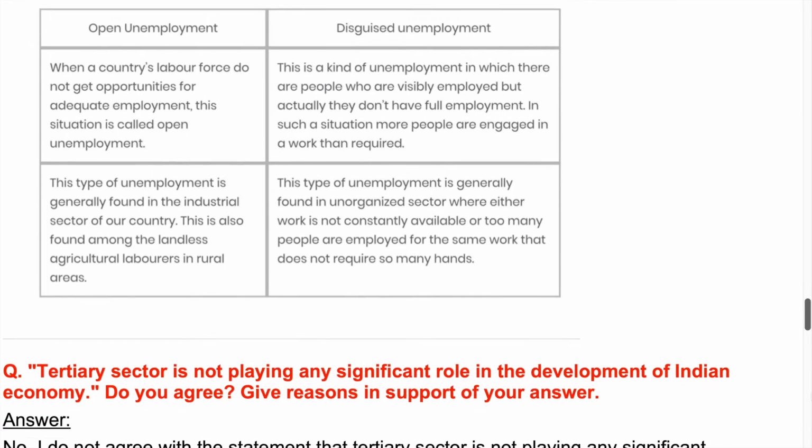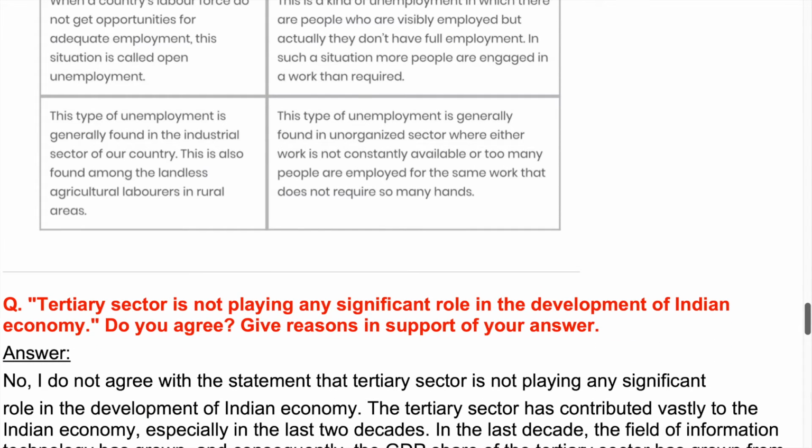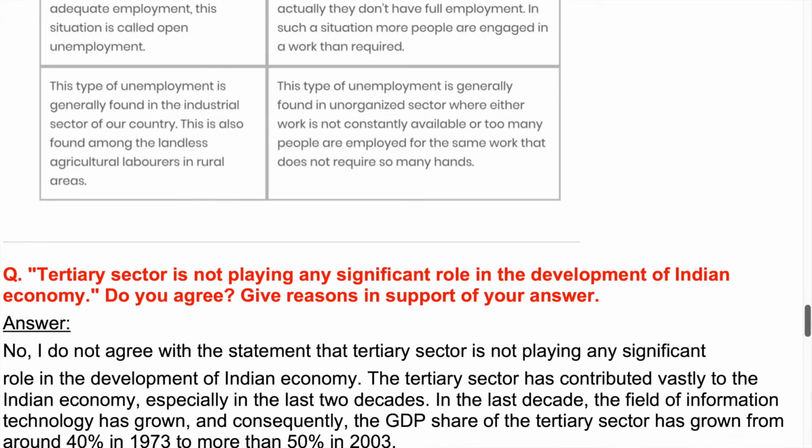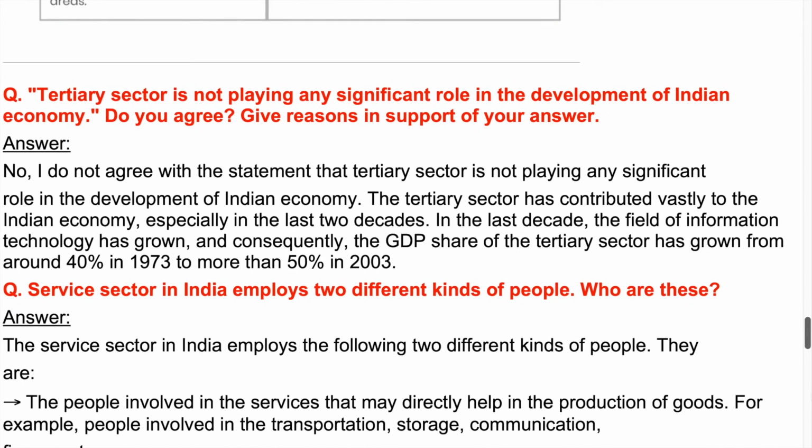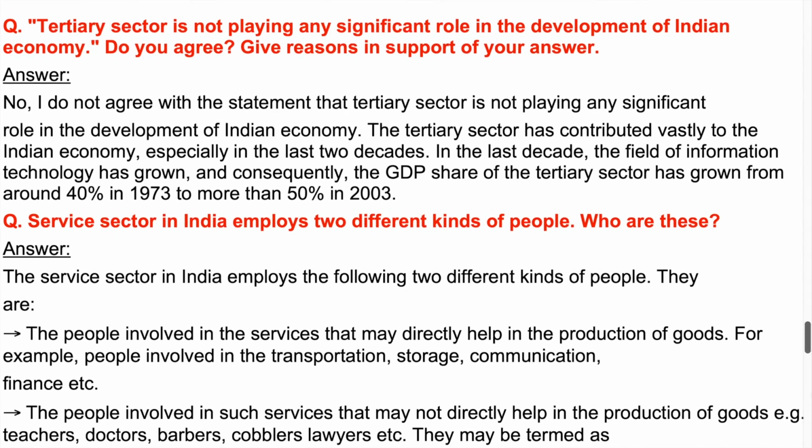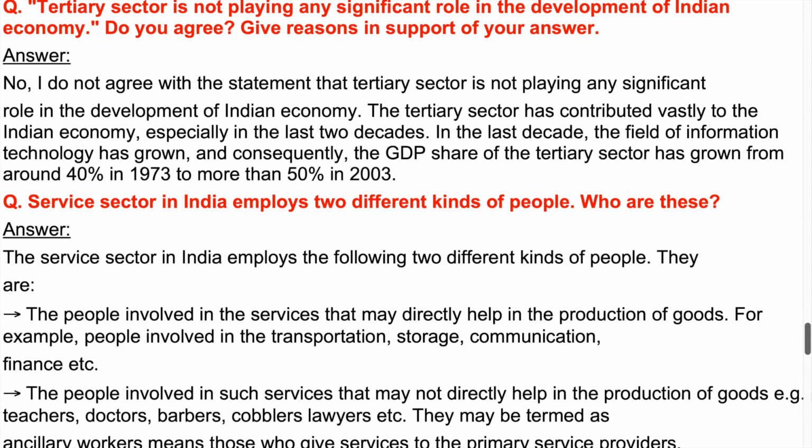Question. Tertiary sector is not playing any significant role in the development of Indian economy. Do you agree? Give reasons in support of your answer. Answer. No, I do not agree with the statement that tertiary sector is not playing any significant role in the development of Indian economy. The tertiary sector has contributed vastly to the Indian economy, especially in the last 2 decades. In the last decade, the field of information technology has grown, and consequently, the GDP share of the tertiary sector has grown from around 40% in 1973 to more than 50% in 2003.